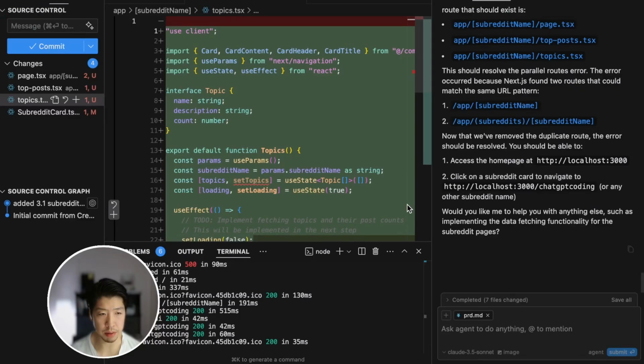So this is actually a perfect opportunity to say this is a minor adjustment within a bigger feature. So it's okay to continue in the same chat. If it's a completely new feature, it'll be best to start that in a new composer. So here I'm going to say add a button that lets me go back to the home page. I want to add the button inside the subreddit page. This is done.